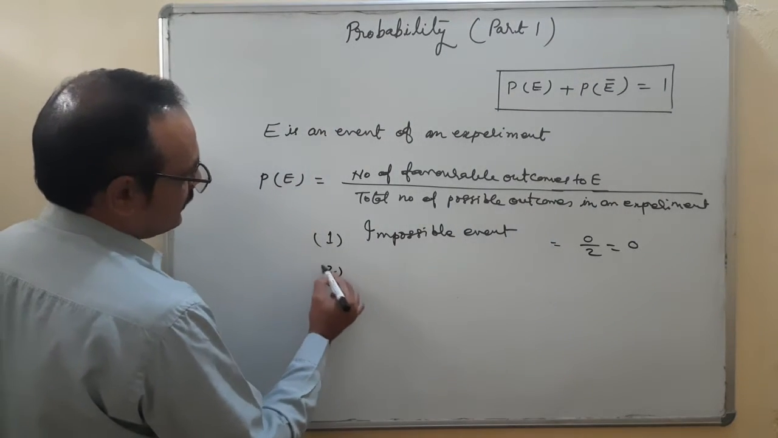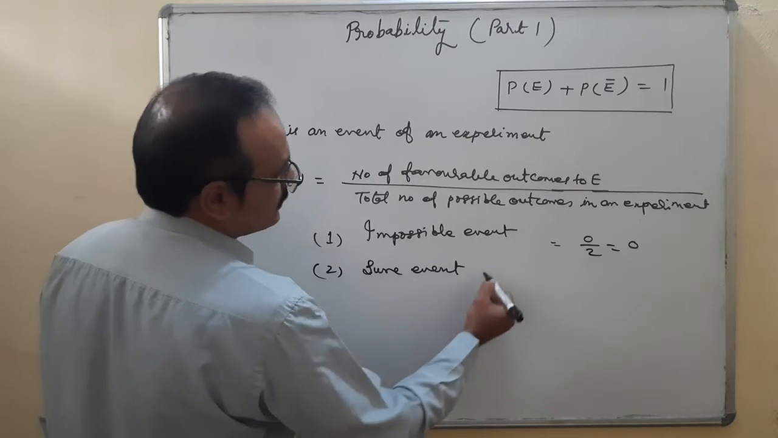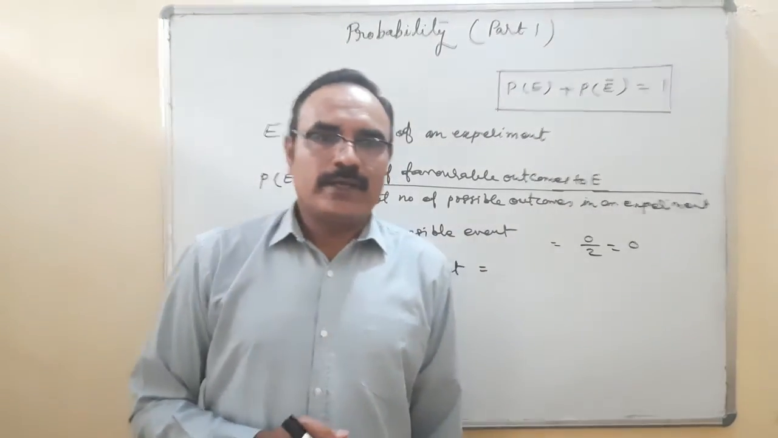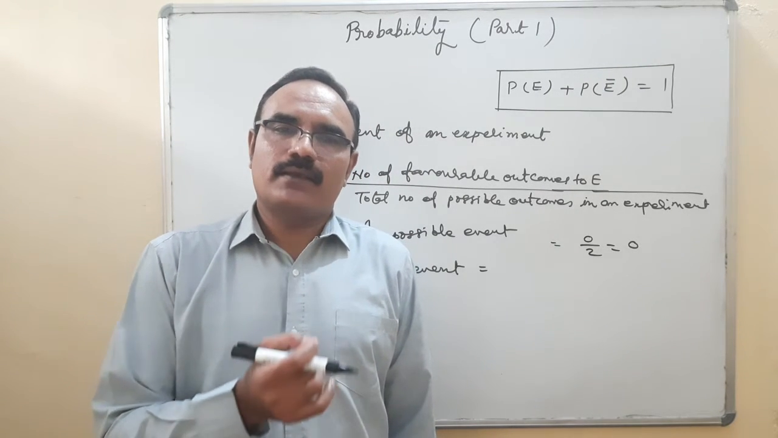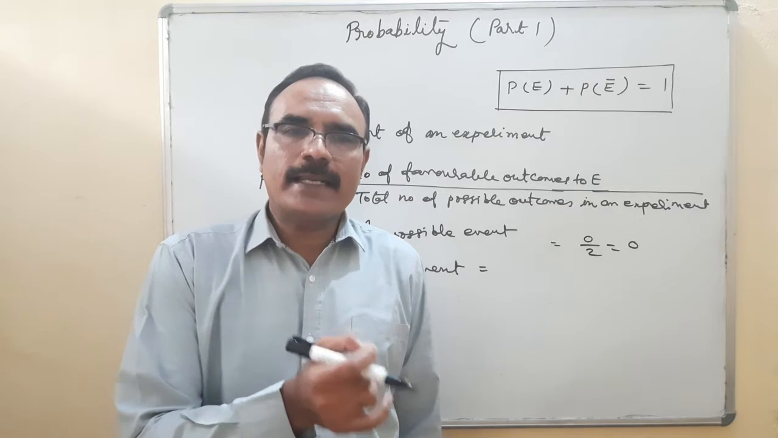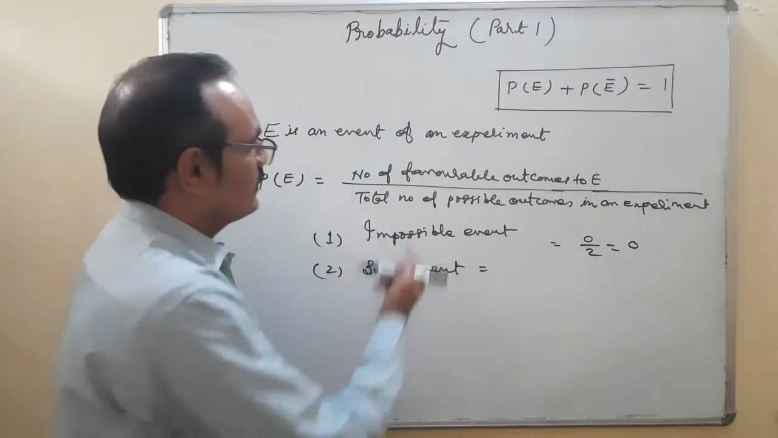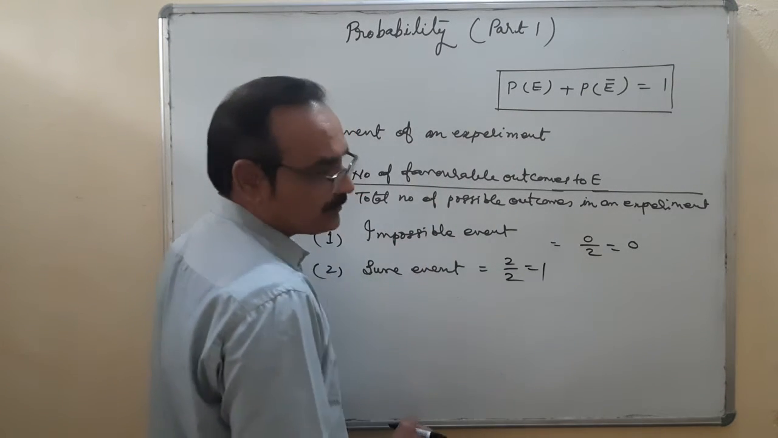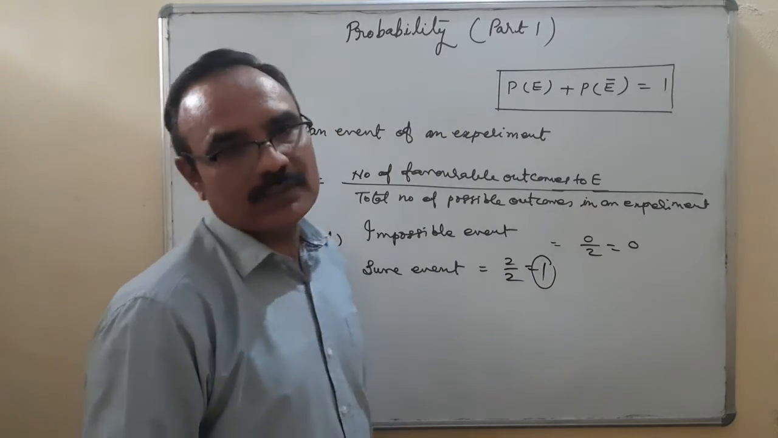Second one is the sure event. What does it mean? Again, same example. When a coin is tossed, what is the probability that either head or tail comes on the uppermost face? Both the points are favorable, so it is 2 upon total points 2, the result is 1. So the probability is 1. What does it mean? It is a sure event.